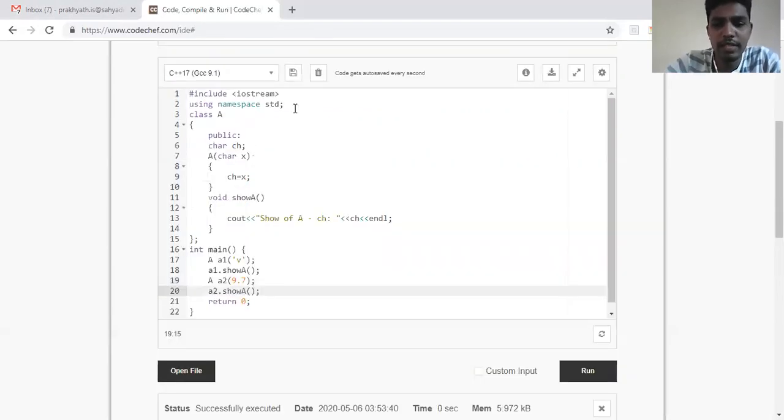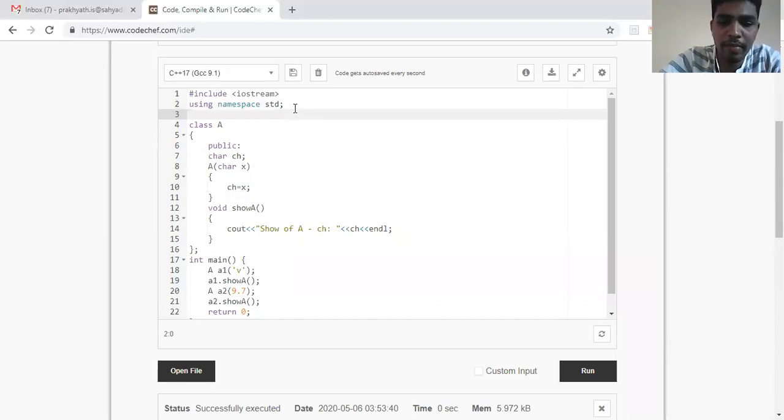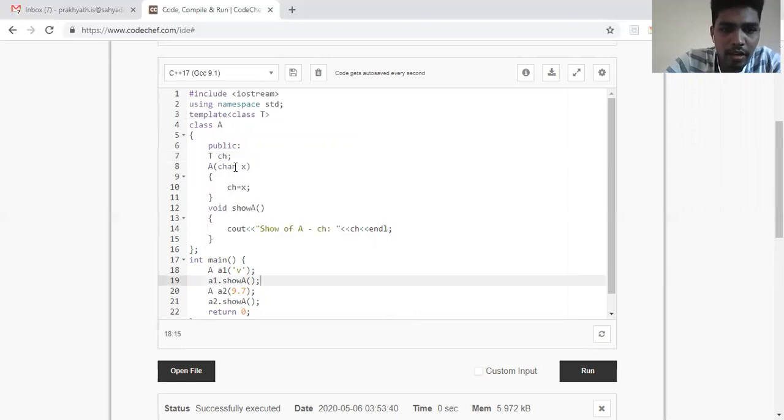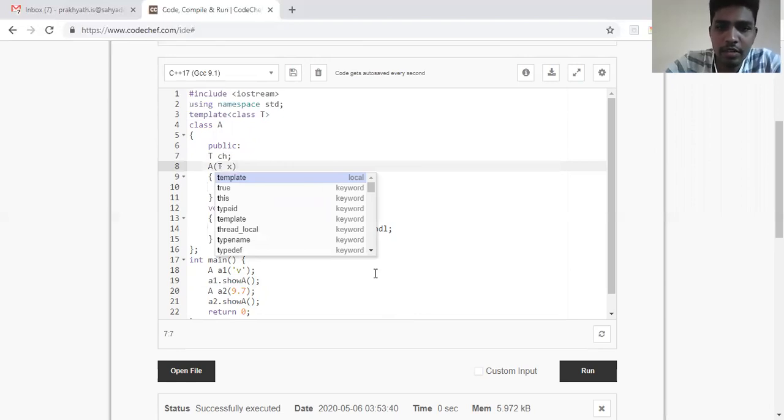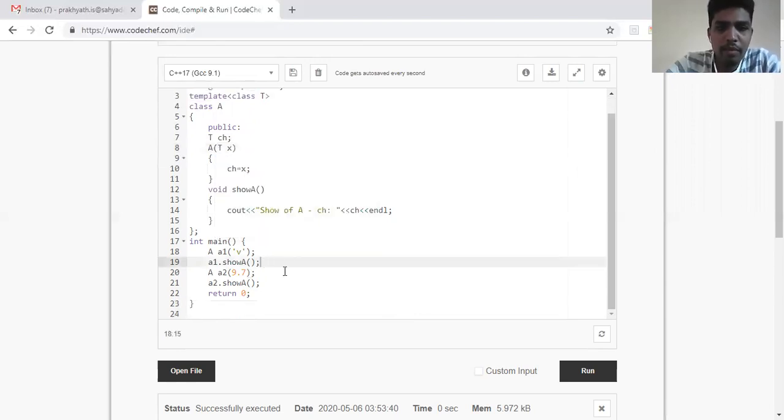I'll make it a generic class. To do that, I'll write template class T. Instead of character ch, I'll write T ch, and wherever I have a character, I'll replace it with T, here also. Now the same program, I've not changed anything.